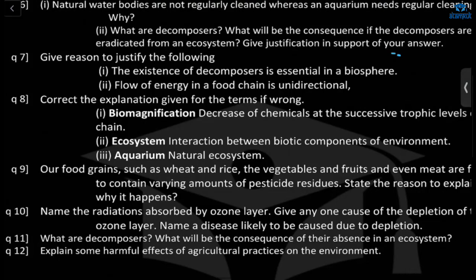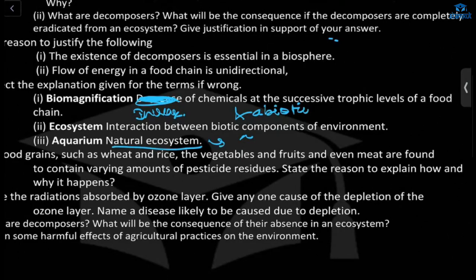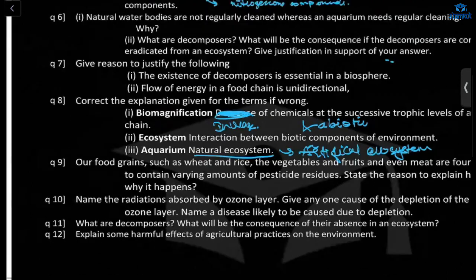Correct the explanation given for the terms if wrong. Biomagnification, decrease of chemicals at successive trophic levels of the food chain. No, not decrease, increase. Okay. Ecosystem, interaction between biotic components of the environment. Interaction between biotic and abiotic. Both aquarium and artificial ecosystem.